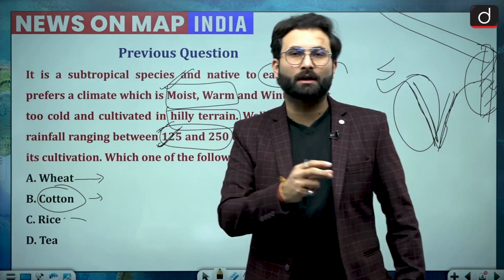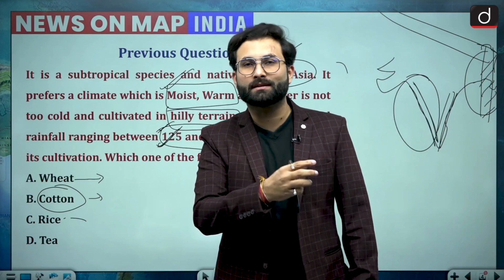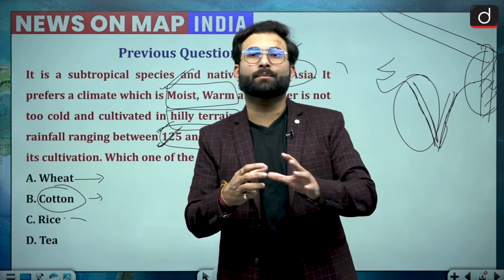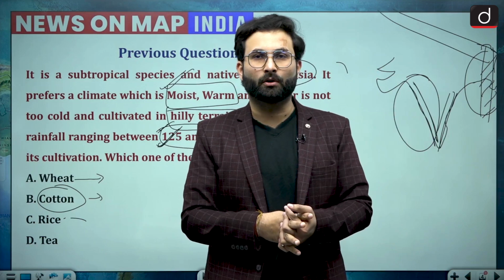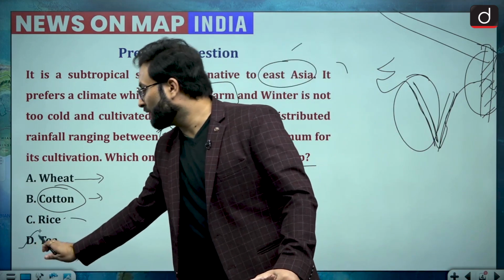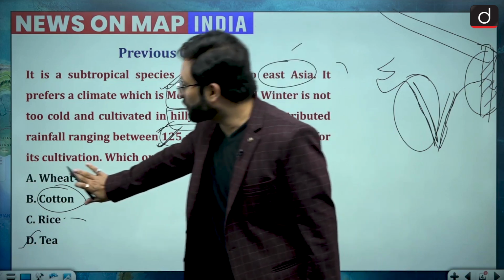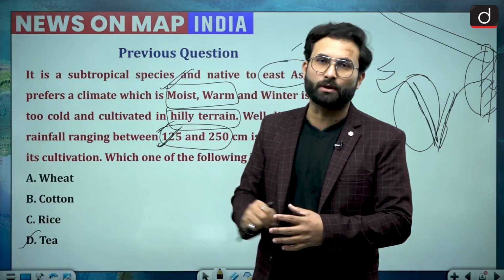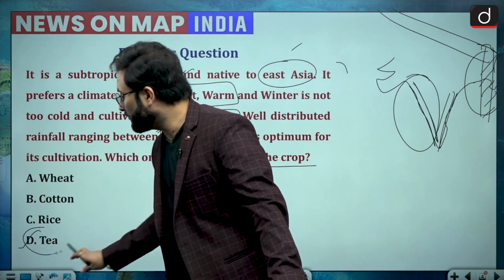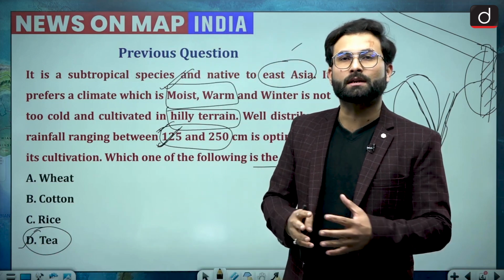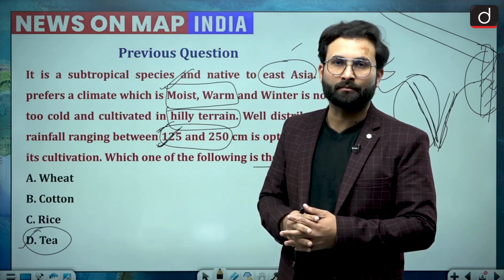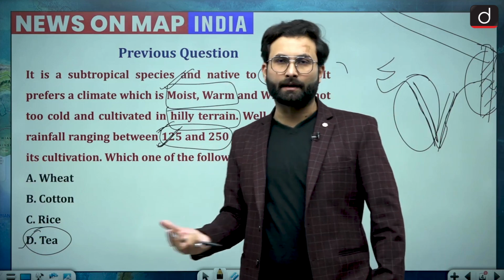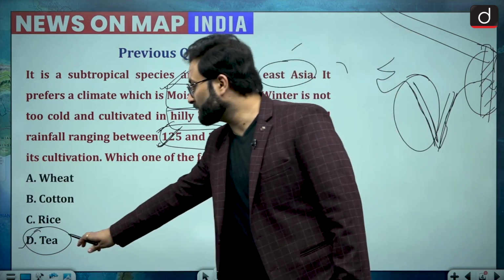When we are talking about the Purvanchal Himalayas or the northeastern region of India, we know that it is famous for tea. Second thing, in Kerala and Tamil Nadu, some hilly areas are cultivating tea and coffee. So there are high chances that tea would be our answer. As I told you, wheat, cotton and rice are crops of the plain area or the plateau region, but tea is basically cultivated in hilly areas because it requires flowing water, or loamy soil. That is why it is grown in the hilly terrains. So tea should be your answer, option D.